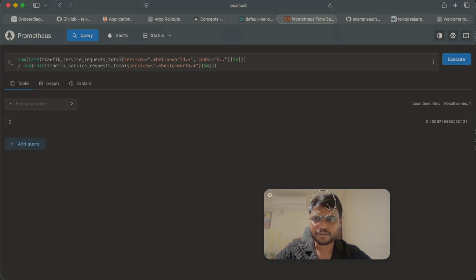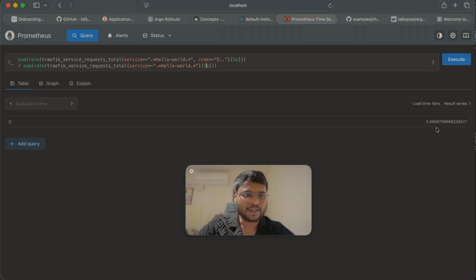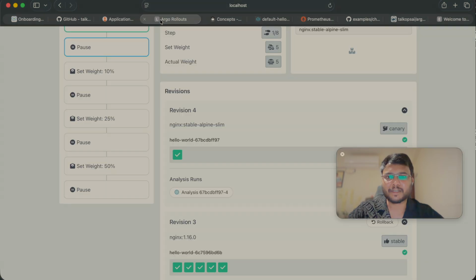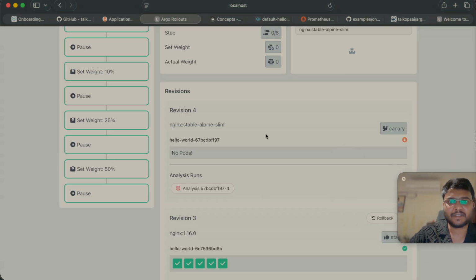See, now, yeah, perfect. So now the 5xx is 49%. Out of 100 requests, 49% are throwing 5xx, right? This is what we needed to replicate, and we'll see whether the rollout will happen or not. Because the server has started giving 5xx, as per this query it has breached that threshold.